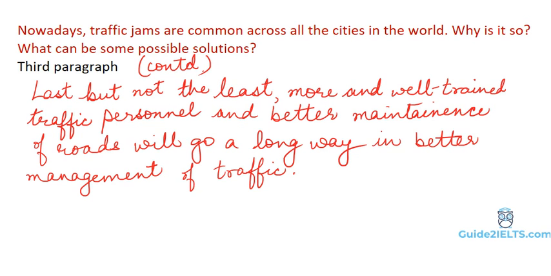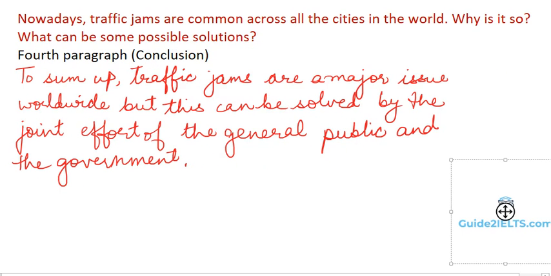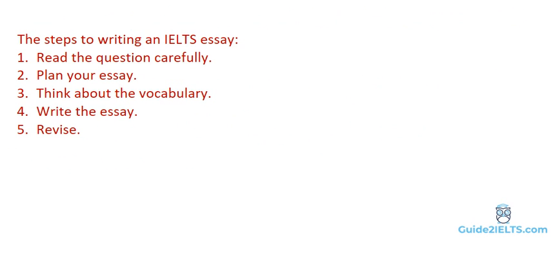So the conclusion can be written as, to sum up, traffic jams are a major issue worldwide, but this can be solved by the combined effort of the general public and the government. Finally, fifth and the last step, revise your essay. So just to review the 5 steps that we have discussed of the steps to write an IELTS essay. Read the question carefully, plan your essay, think about the vocabulary, then write the essay and finally revise it.